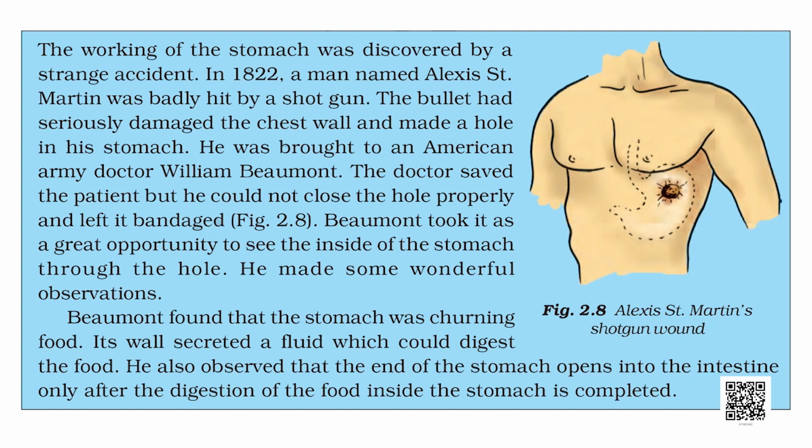He treated him, tried to save the patient, but in actuality he wasn't able to close the hole properly. After some time, the patient started to recover, but that hole was still remaining. What did the doctor do? Dr. Beaumont started seeing the functioning of the stomach from that hole. Isn't it very interesting? And hence we knew all these things from that incident till now.